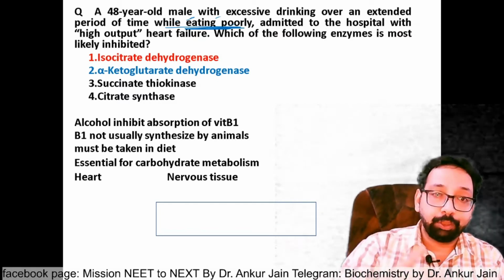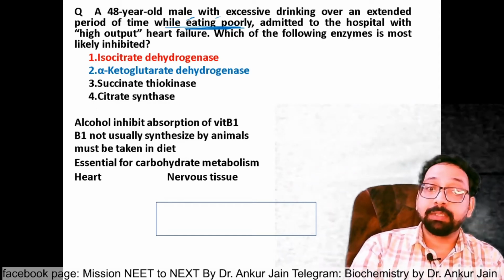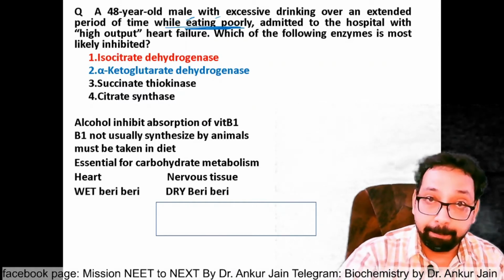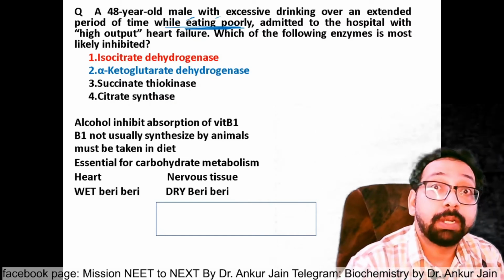As in this question, there is high output cardiac failure, heart failure. As this B1 deficient, heart is affected, that leads to wet beriberi. And if nervous tissue is affected, that leads to dry beriberi.